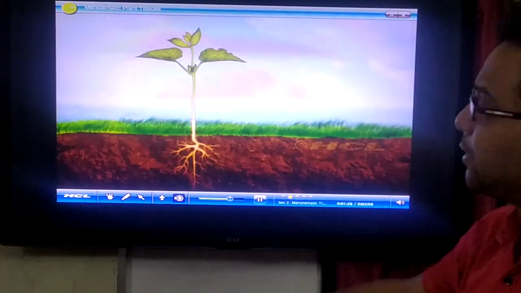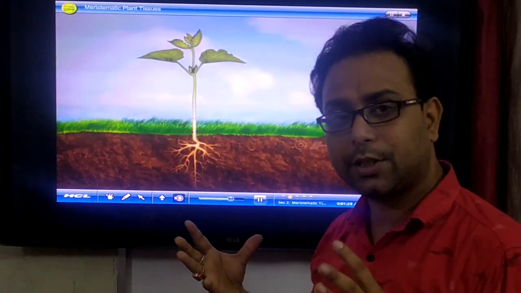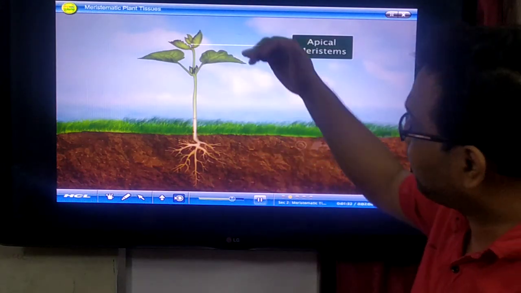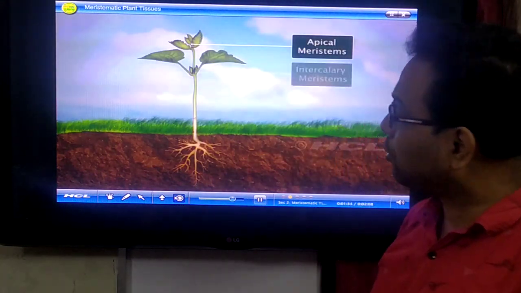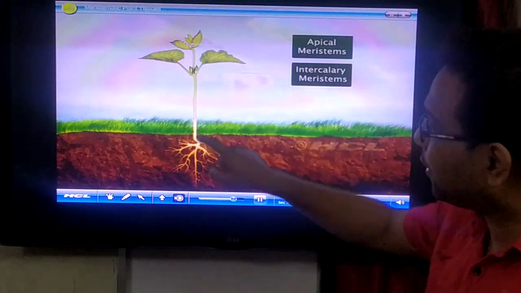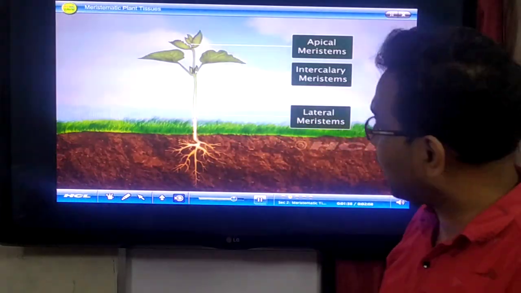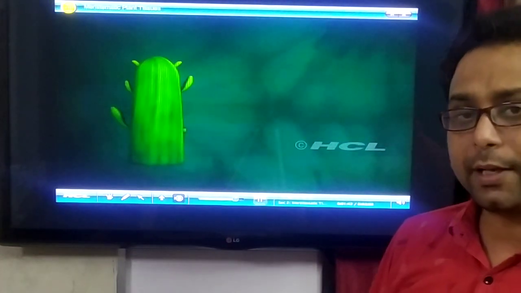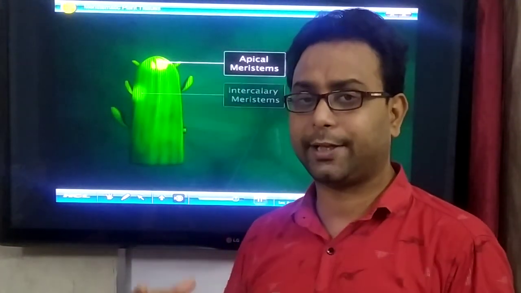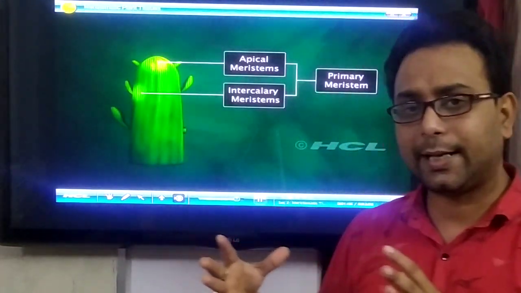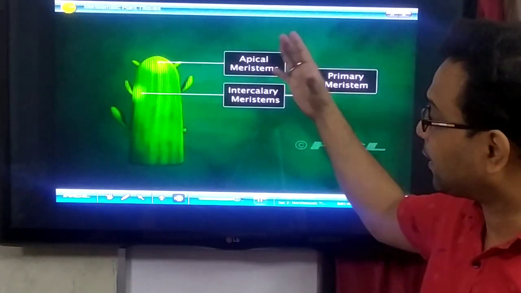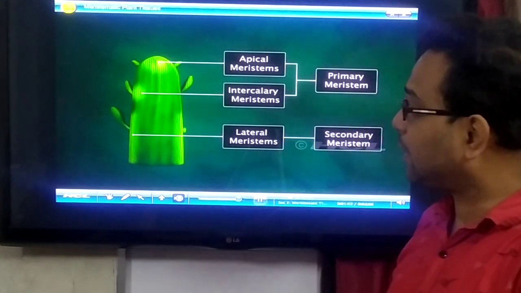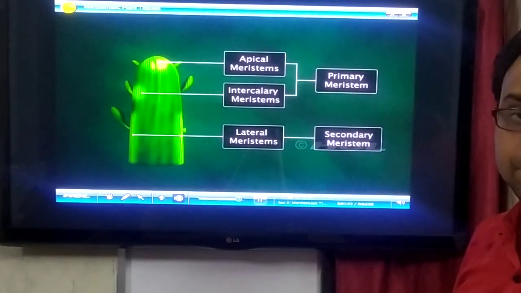In the plant system, where are the meristematic tissues present? Meristematic tissues are present in the apical region. They are also present in the intercalary region. They are also present in the lateral side of the stem. We classify the meristematic tissue in different ways, but commonly by location: the apical meristem, the intercalary meristem, and the lateral meristem.